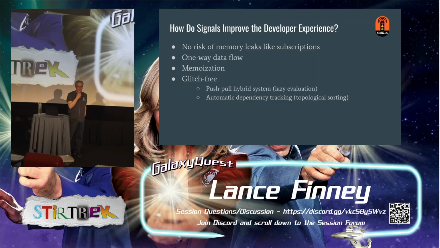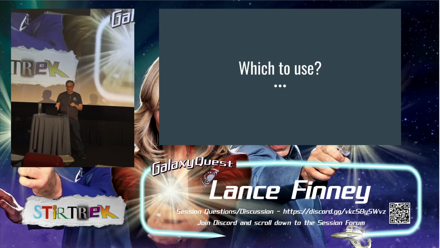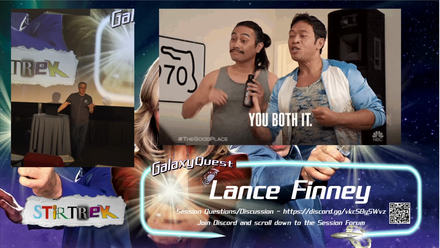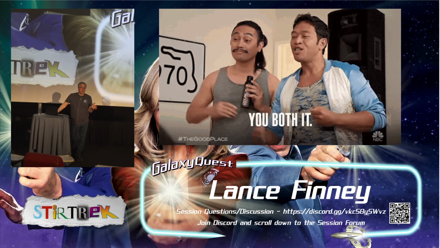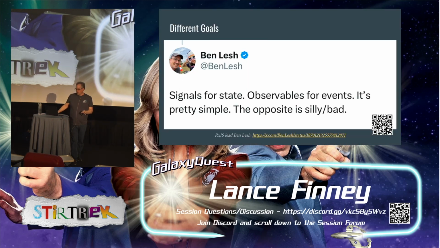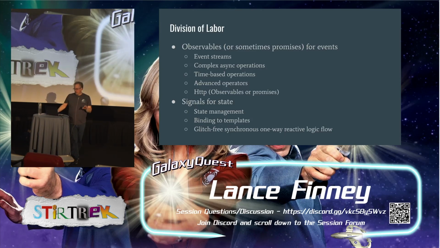So how does Signals help the developer experience? There's no risk of memory leaks like we get with subscriptions. One-way data flow, memoization, and glitch-free. We get the right value. So which one should we use? We use it all, because they solve different problems. As Ben Lesh from the ArcGIS team says, Signals for state, observables for events is pretty simple. The opposite is silly bad. Divide your labor. Use your observables, or sometimes promises, for your events and signals for your state.